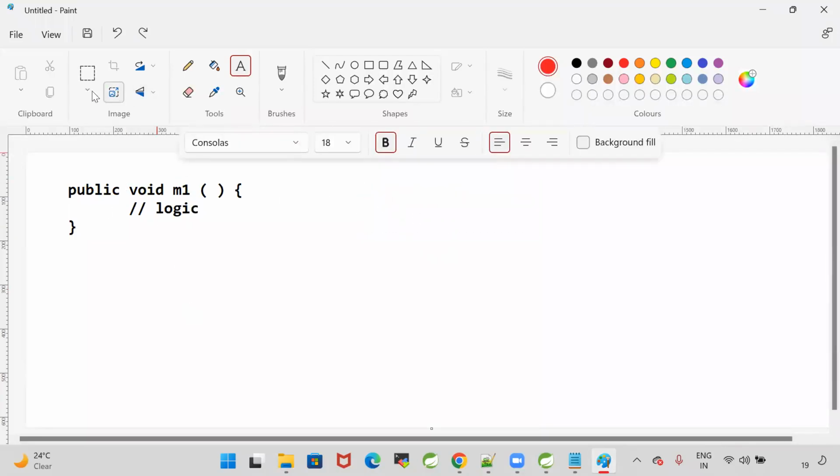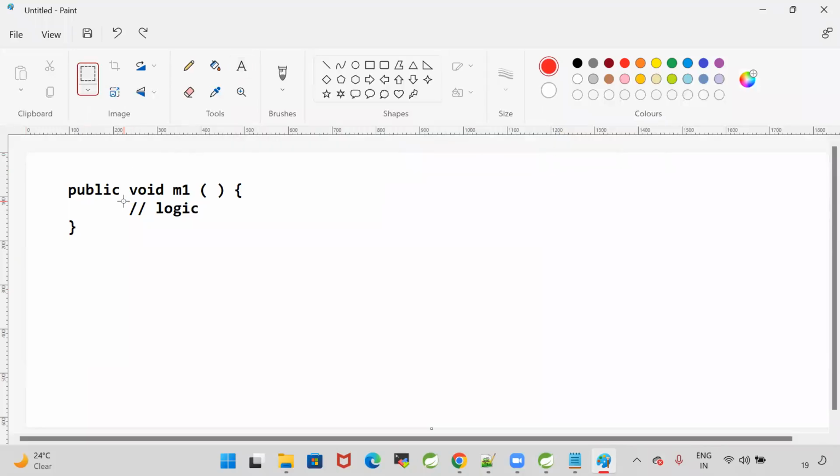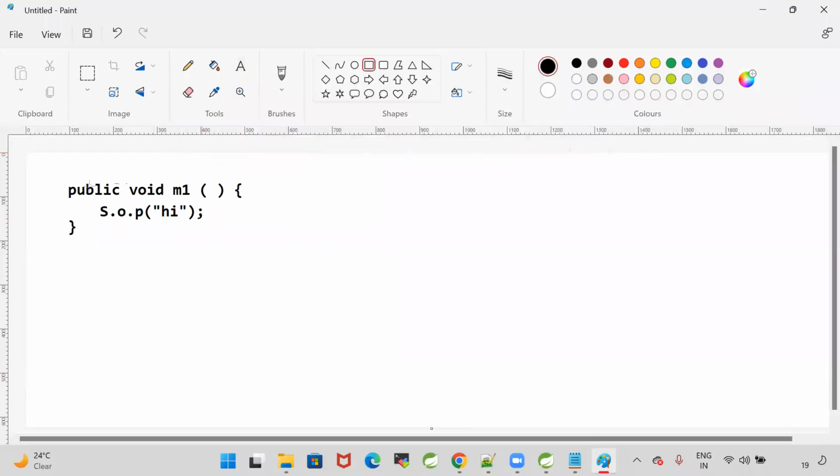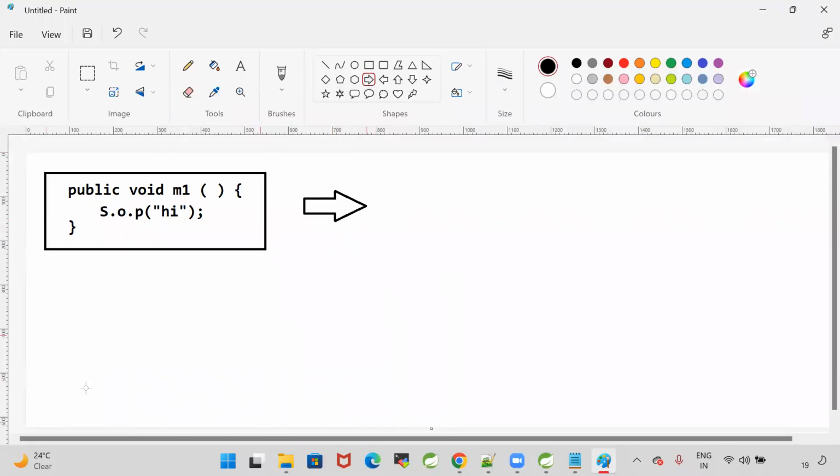Instead of this, let me take an example. Inside this m1 method, I'm writing System.out.println of "hi", for example. This is used to print one statement on the console. This I'm writing by using a method. Now, instead of a method, I want to go for lambda. When you go for lambda, there is no name, so remove the name. M1 is the name, so remove it.